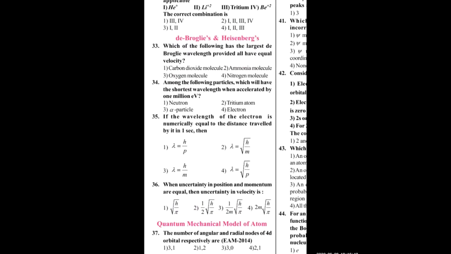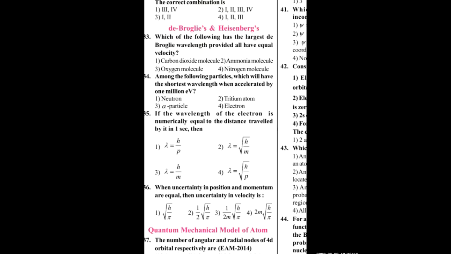Yeah, look at these questions. Which of the following has the largest de Broglie wavelength, provided all have equal velocity? What's the formula, beta? Lambda is equal to h by mv. He's saying equal velocity, so v is constant, and h is a constant too. So lambda is proportional to 1 by m, that means inversely proportional to mass. More the mass, less is the wavelength. What is asked? Largest wavelength. So mass must be the smallest mass.